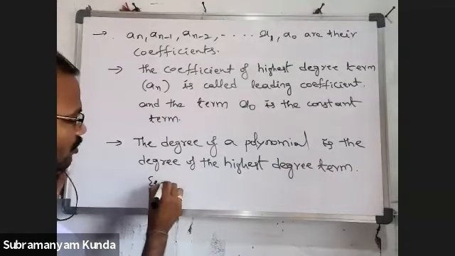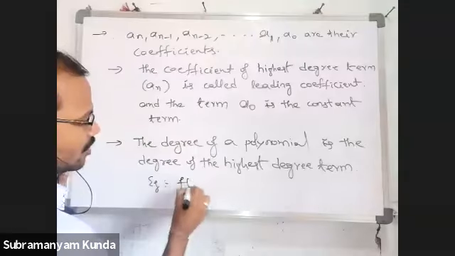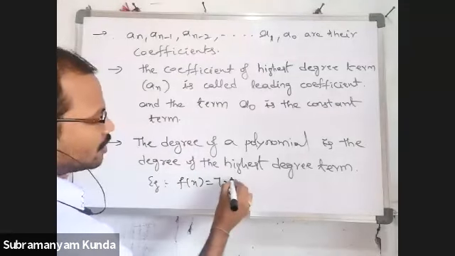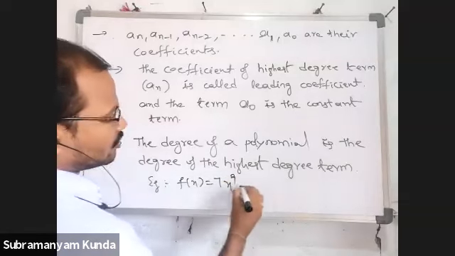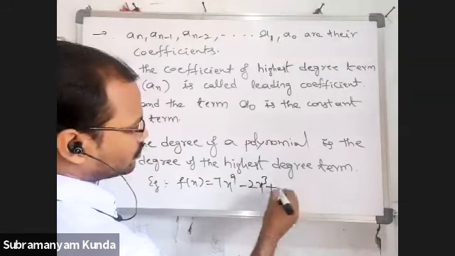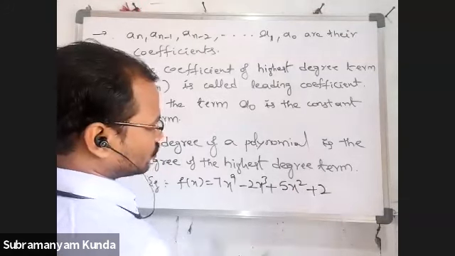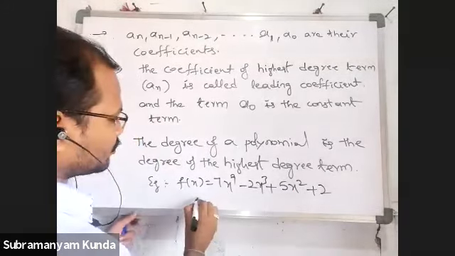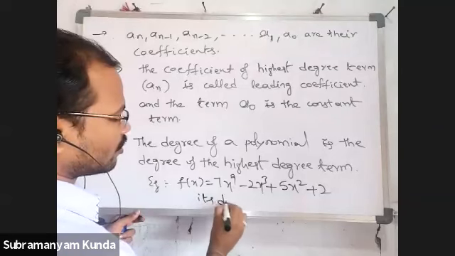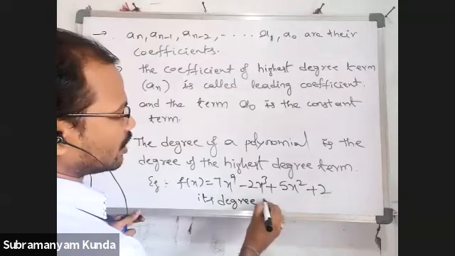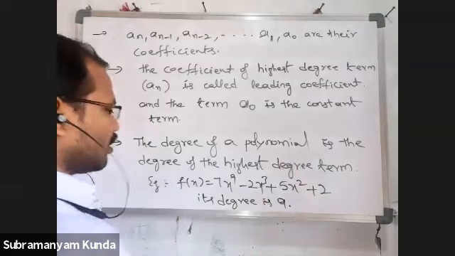Example, f of x is equal to 7x to the power 9 minus 2x cube plus 5x square plus 2. What is its degree? 9. Its degree is 9.